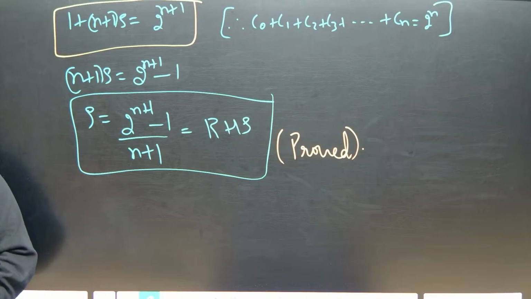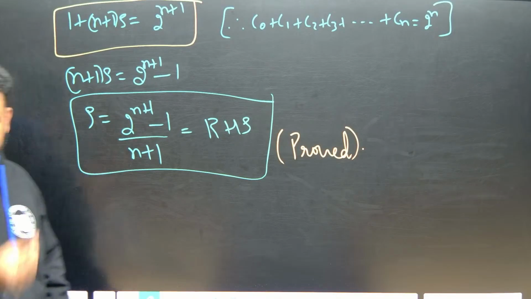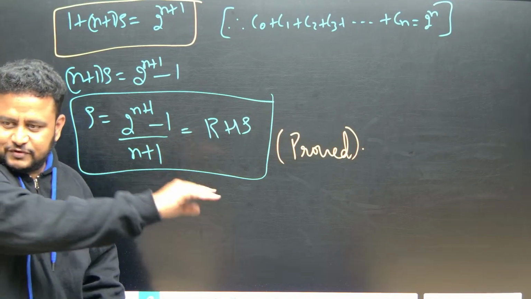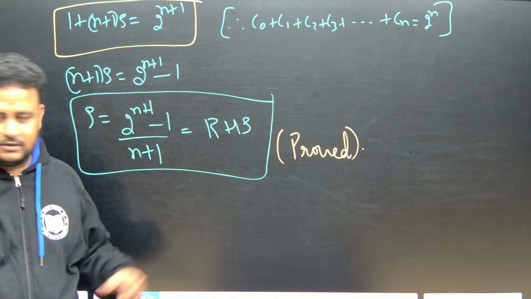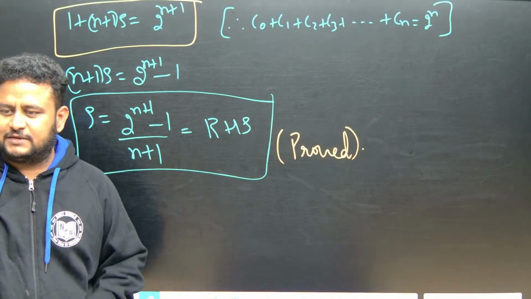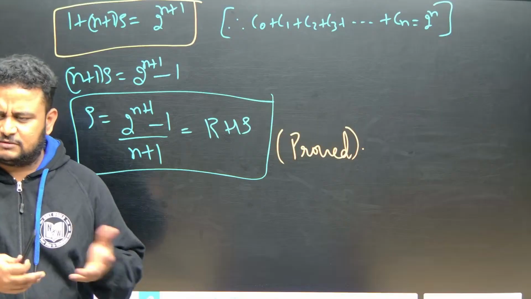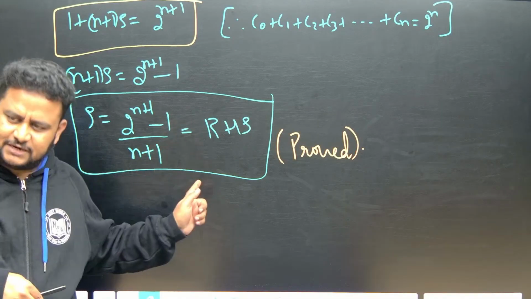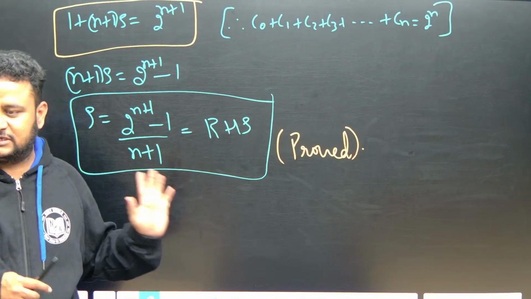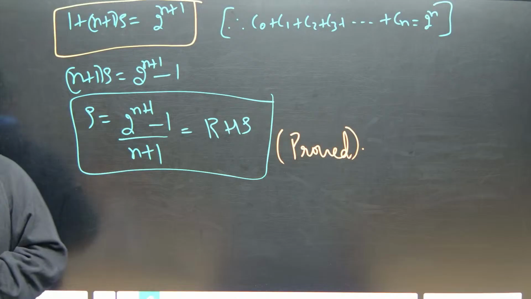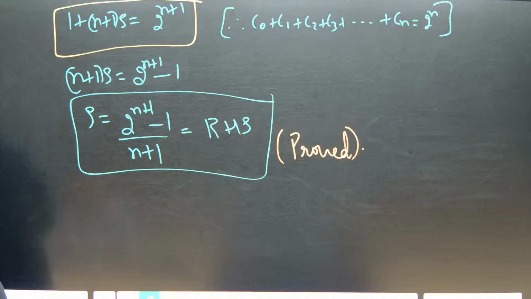So that one you don't forget. If you give, you have to take like this. If you take from the numerator, give from the denominator. Take from the denominator, give from the numerator. That is that question. In this question, n plus 1, what they are asking, that you give. If they ask chicken biryani, give chicken biryani. Don't give mutton biryani. If they ask mutton, give mutton biryani. If they ask fried rice, give fried rice. If they are asking n plus 1, you should multiply by n plus 1. N plus 2, multiply by n plus 2. That's it. Clear na? That is what we did. We didn't randomly multiply by n plus 1. Clear? Okay. Next question.